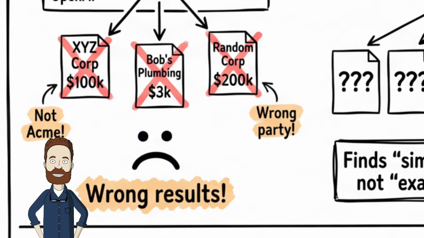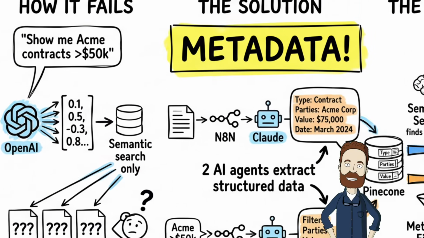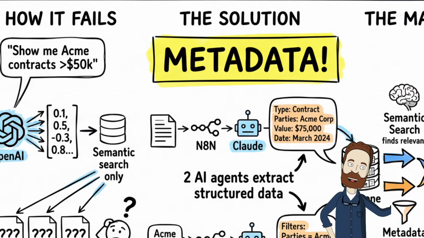Semantic search just finds things that are similar in meaning. It doesn't actually care about the real data, like the company names, the actual dollar amounts, the dates. That's where metadata comes in. Stay with me here, this is where it gets good.